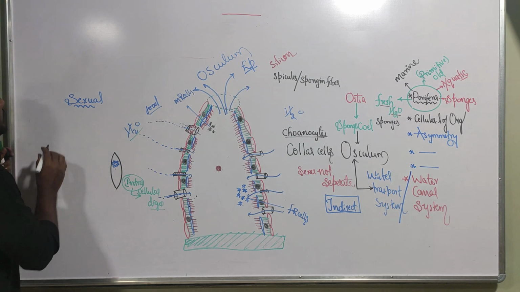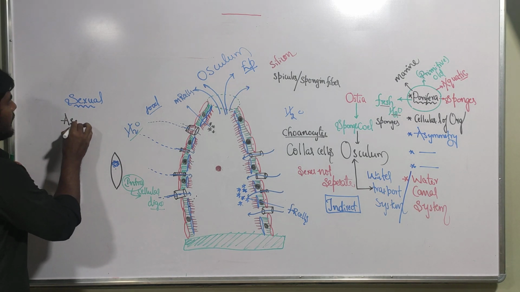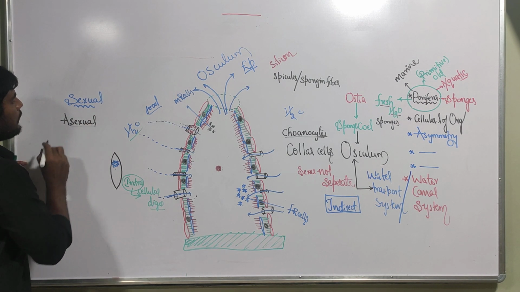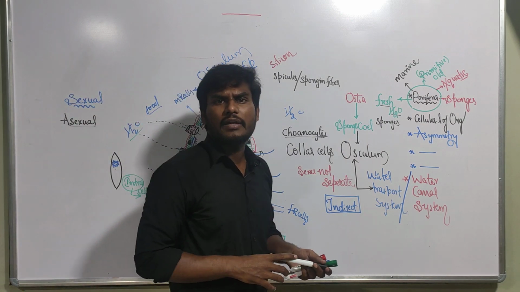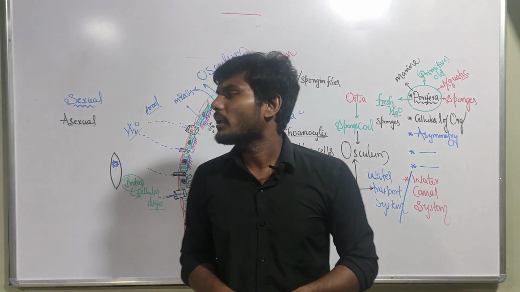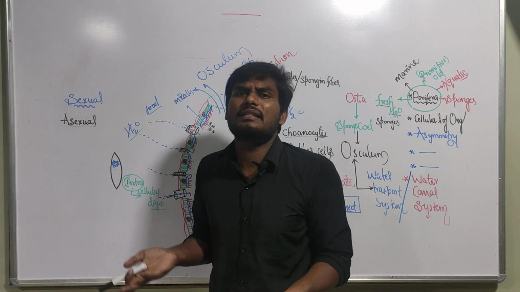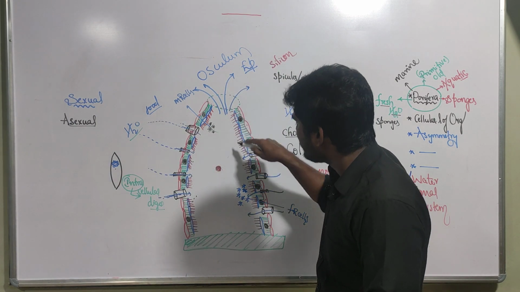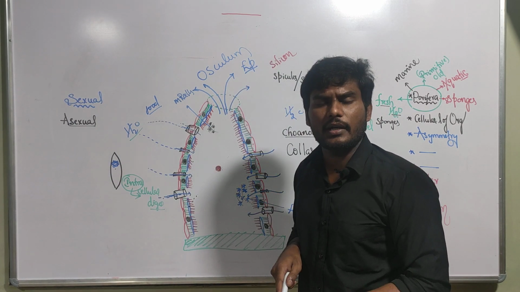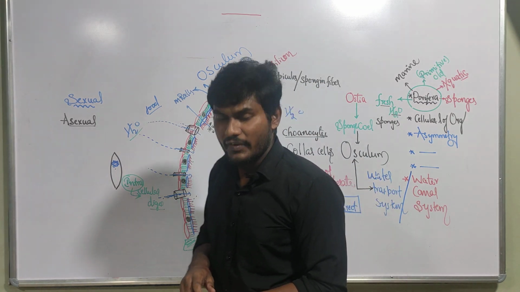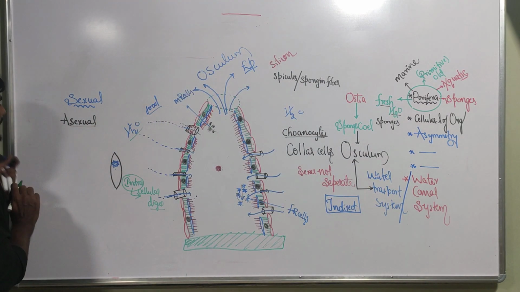Not only sexually, sponges are also reproducing asexually, without the help of sex. There is no fusion of gametes happening. Asexual reproduction. A means what? Absent. What is absent? Sexes are. So no need of the sex organs now. We need not discuss the sex organ. Which type of asexual reproduction? Fragmentation.